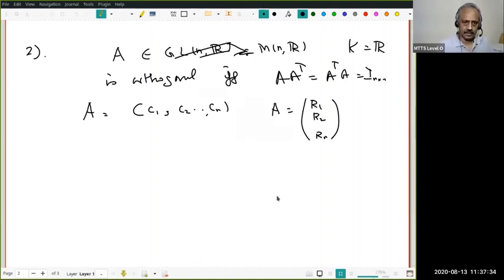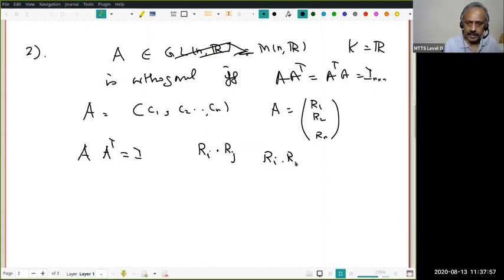So either I can write the matrix as column vectors or in terms of rows. Then A A transpose being identity is the same as saying Ri dot Rj, which is Ri into Rj transpose, must be delta ij. So you get the identity matrix.